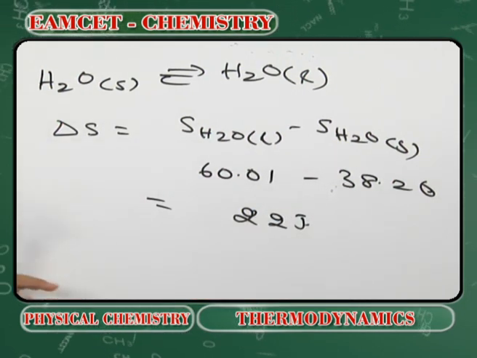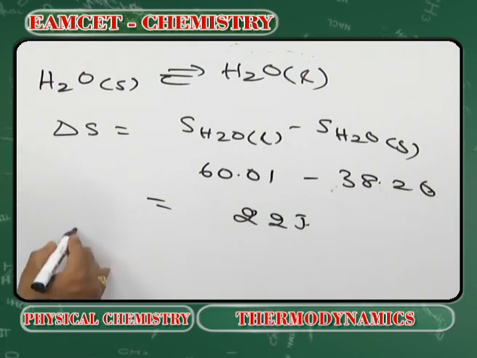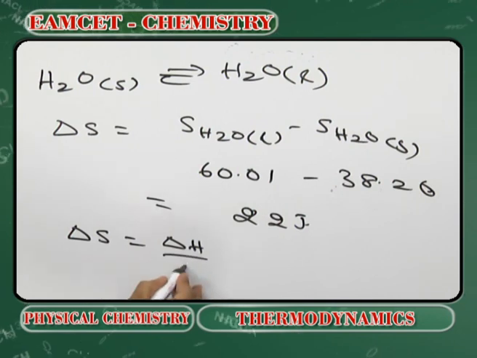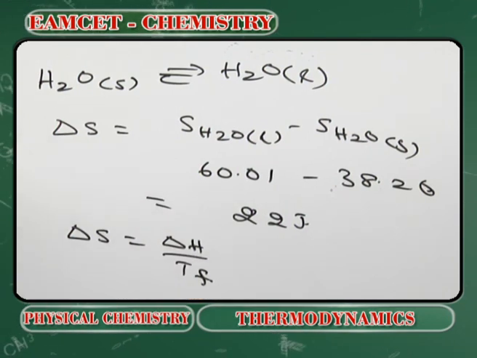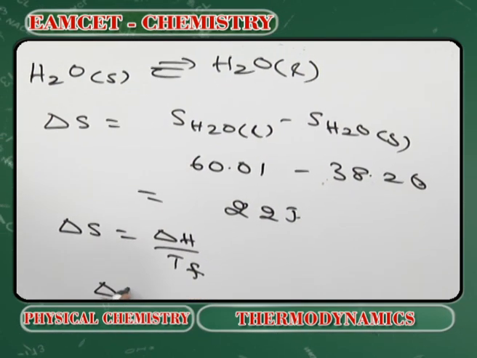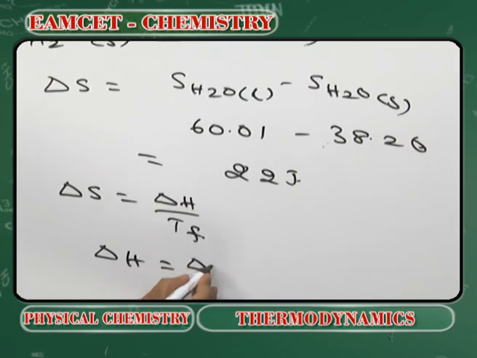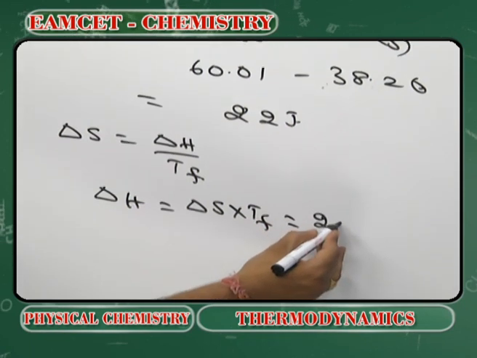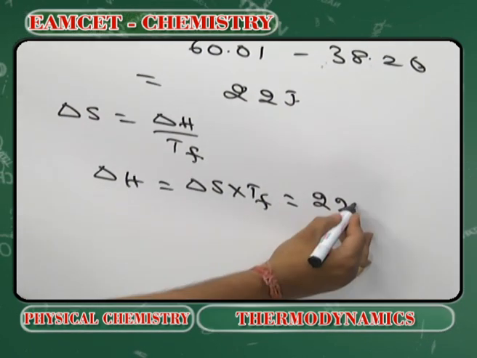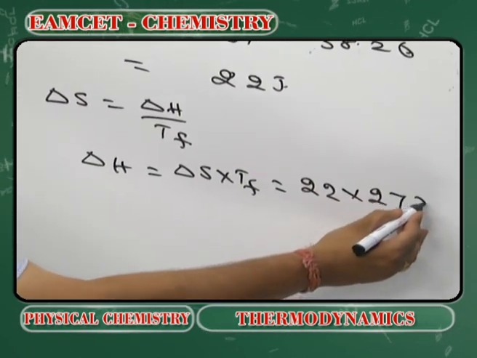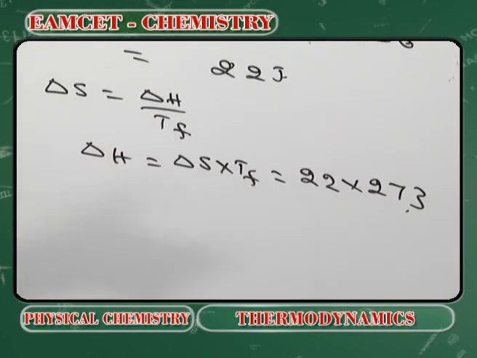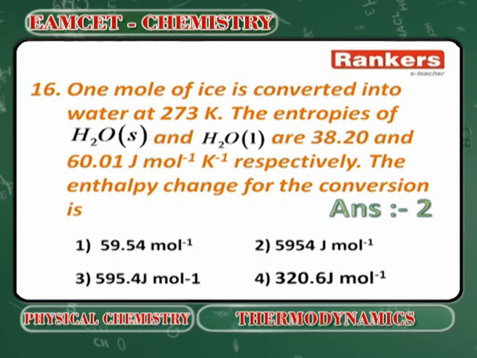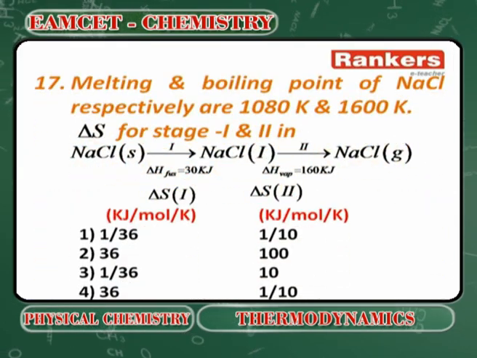Then what is the relation? Delta S is equal to delta H by TF, so delta H is equal to delta S into TF. Delta S is approximately 22 and TF is equal to 273. It comes around 5900. Option 2 is the answer. Next.